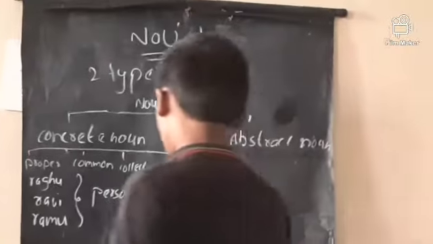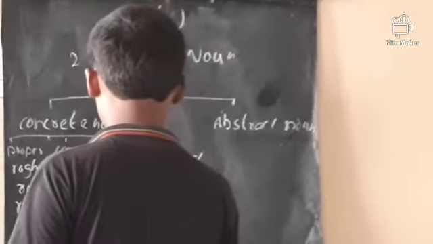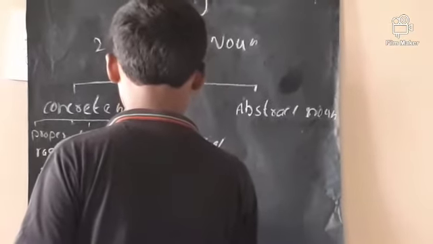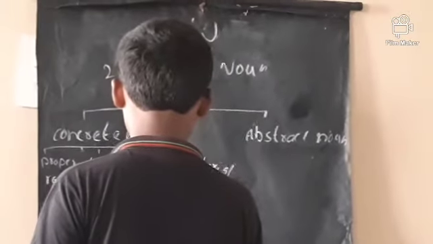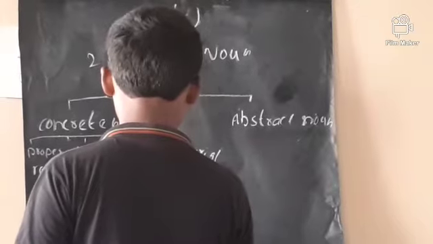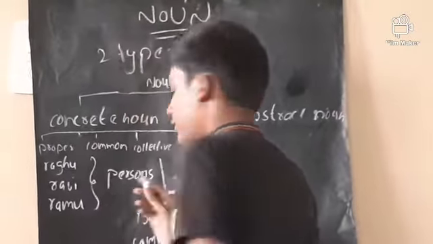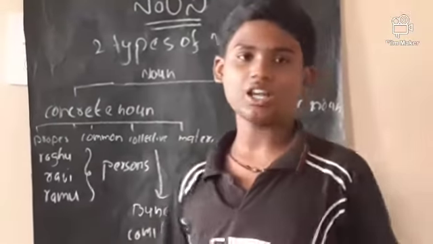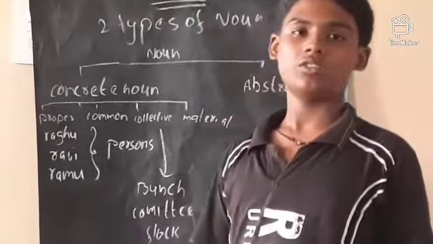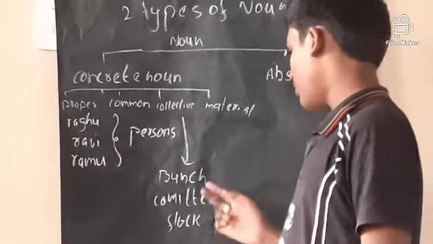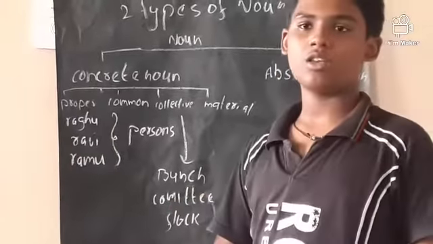Now we can say collective noun. Bunch, committee, flock. A collective noun is where we can collect something, two or more. See, bunch. A bunch is many.